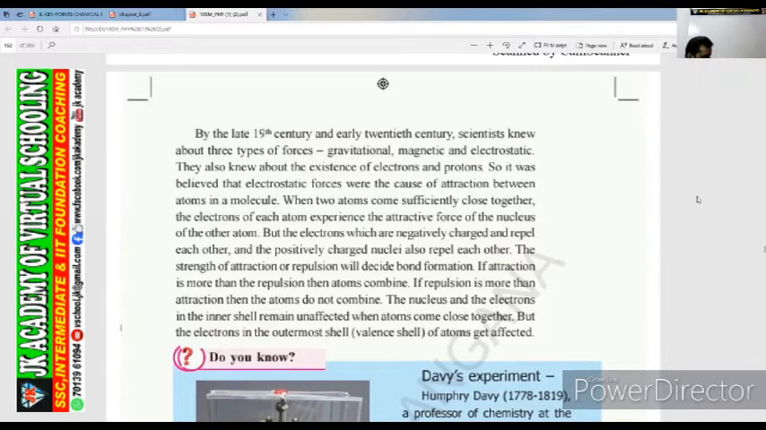We are in chapter 8, chemical bonding. Chapter 8, chemical bonding.